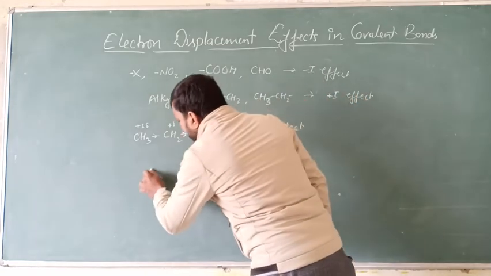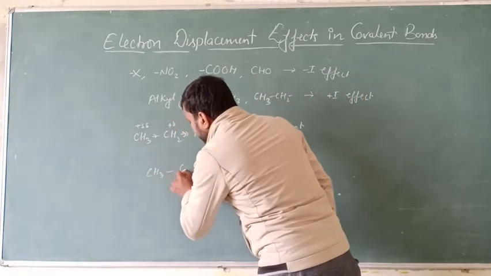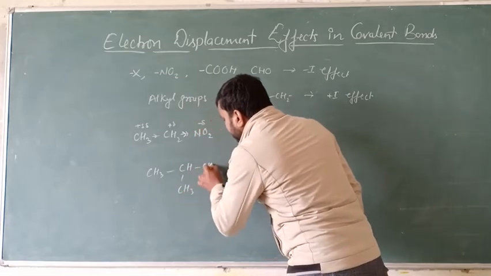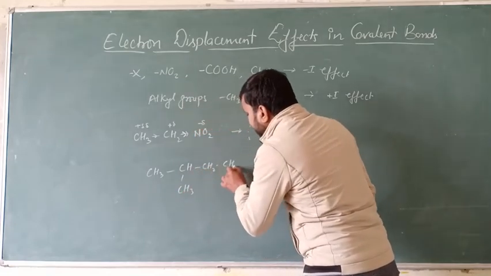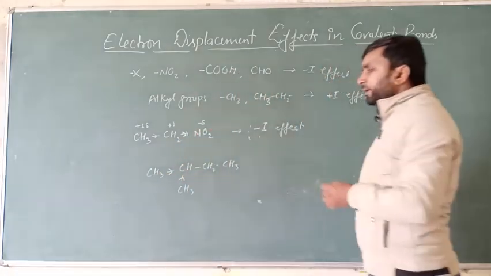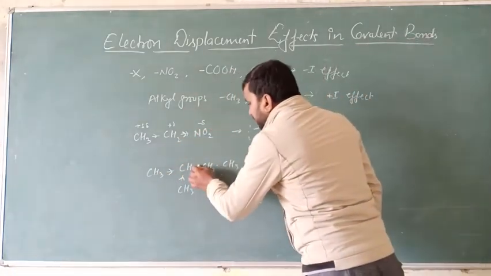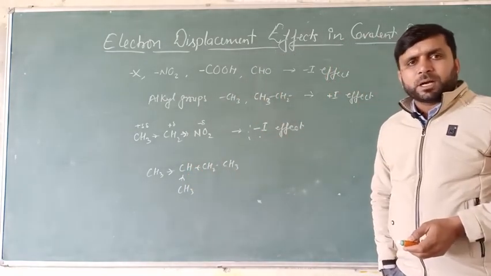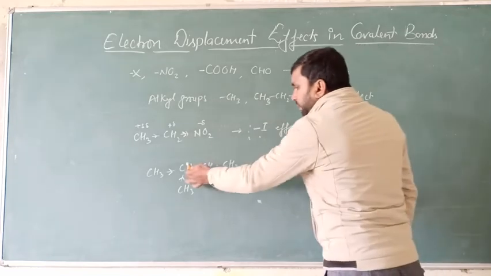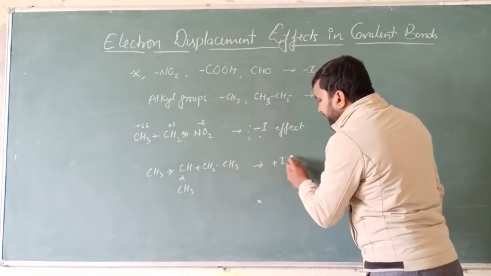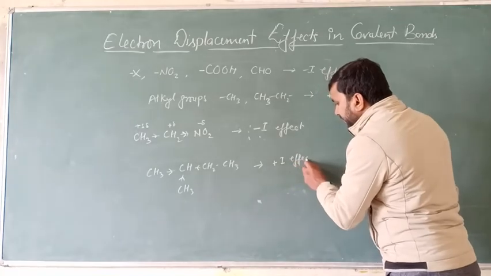Similarly, suppose you are having CH3, CH, CH3, CH2, CH3. So these are the groups which donate the electron pair or displace the sigma bond electron toward the central carbon, so this type of effect will be called +I effect.